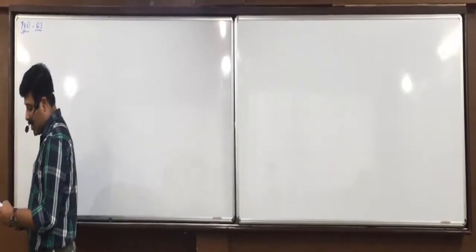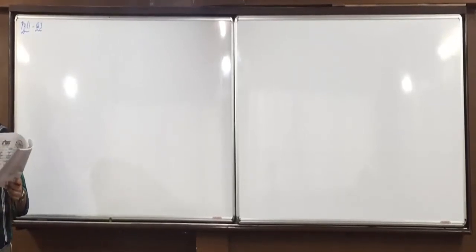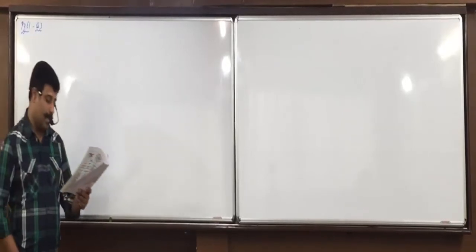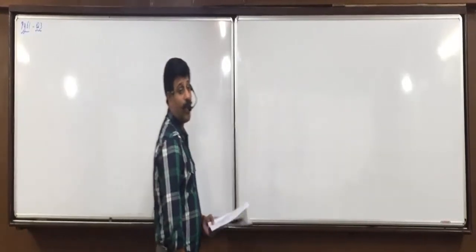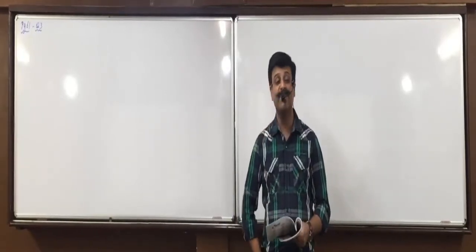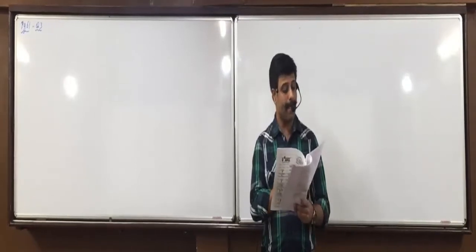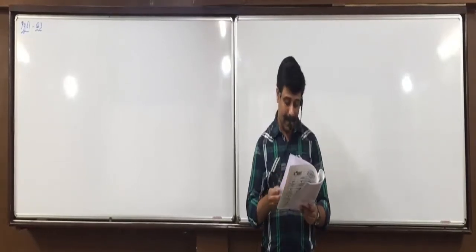Sundry debtors included 20,000 which may be irrecoverable. So first of all, what debtors amount will you take? 2 lakhs minus 20,000, you will take 1 lakh 80,000. And also adjustment 5.